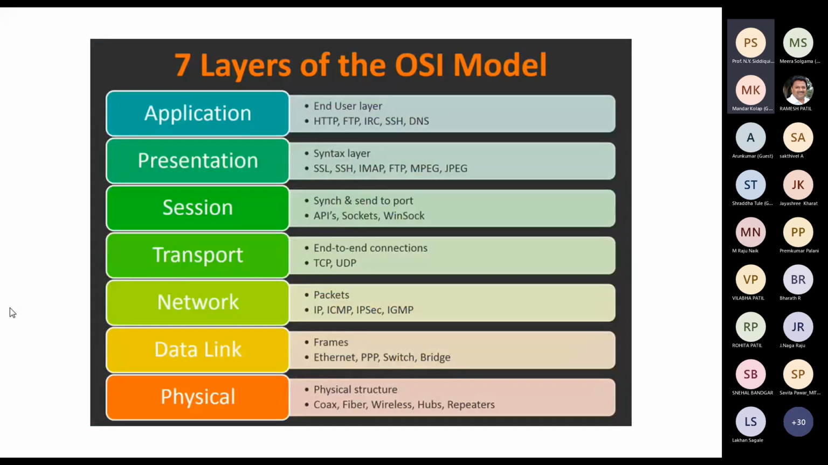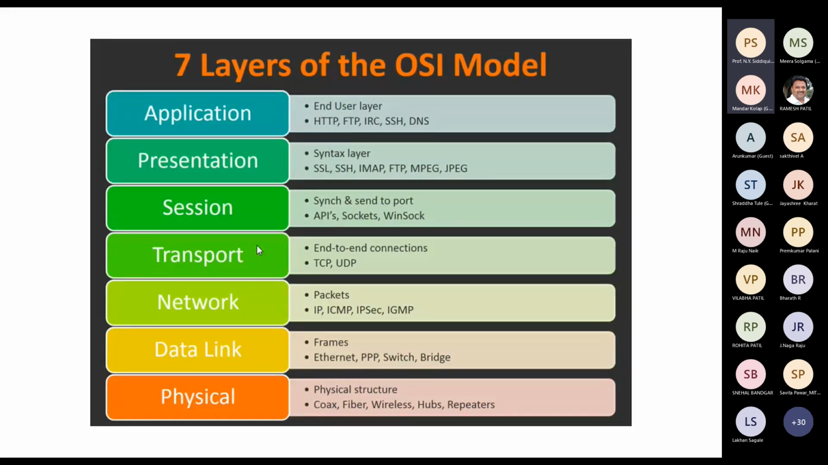So these are a few different things which are actually utilized in different layers of the OSI model. In the physical layer, we have coaxial cable, fiber cable, wireless connections, hubs or repeaters. All these things are used in the physical layer. In the data link layer, it is Ethernet, switches, bridges. In the network layer, it is IP, IPv4, IPv6. Those things are part of the network layer.